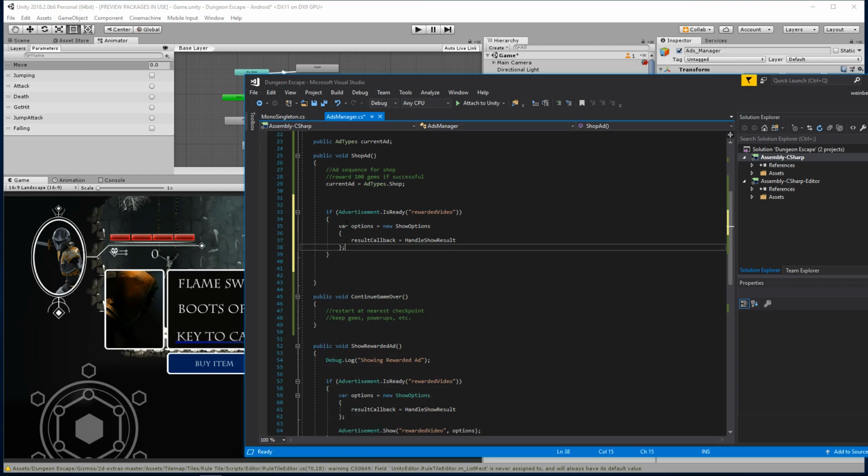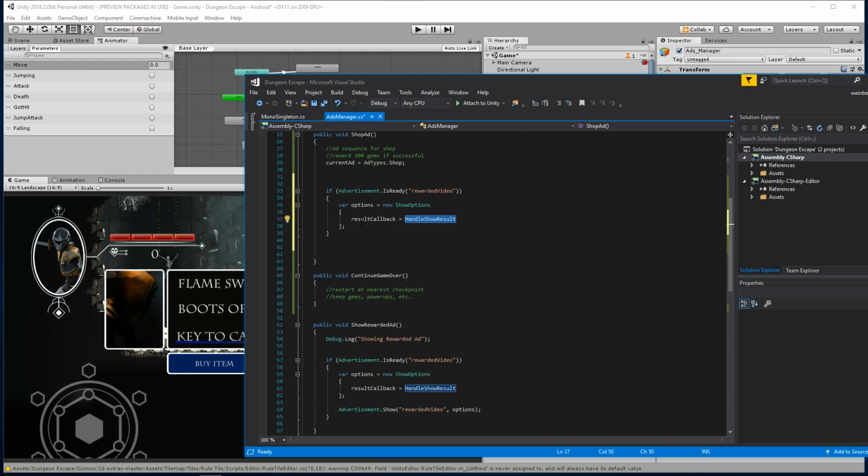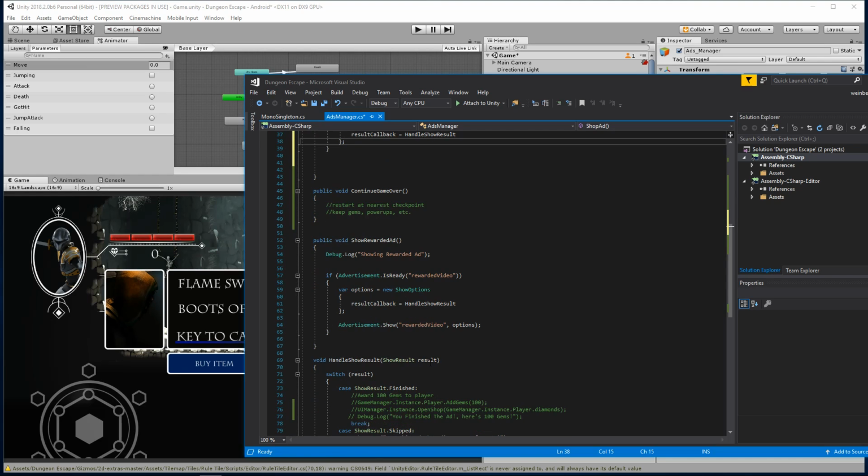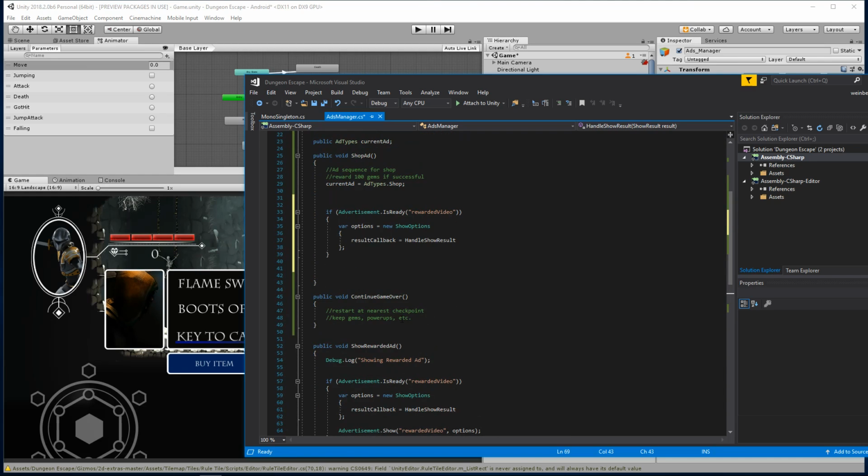Let's put that in here. If the advertisement is ready, rewarded video, we're going to go ahead and give them options. We're going to call the handle show result function. But also, we want to take in more information here. So like this show results, I want to add a variable in here if I can, which I might actually be able to do. Let me see here.